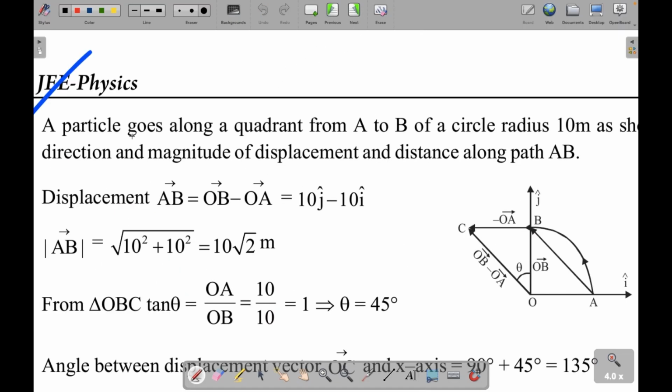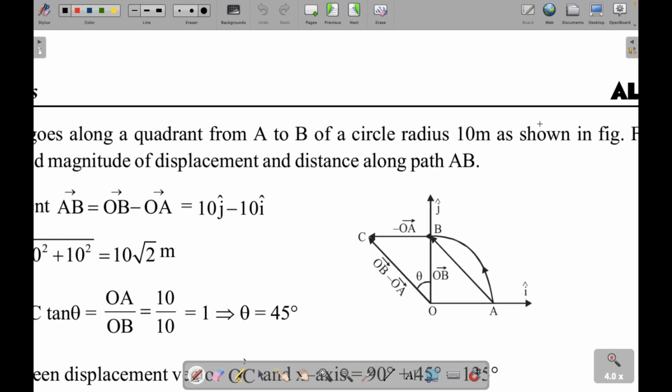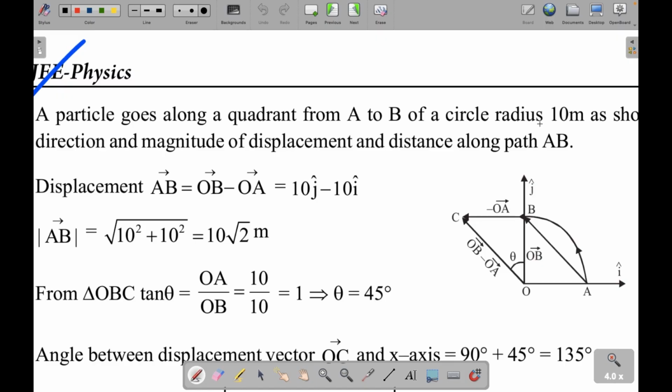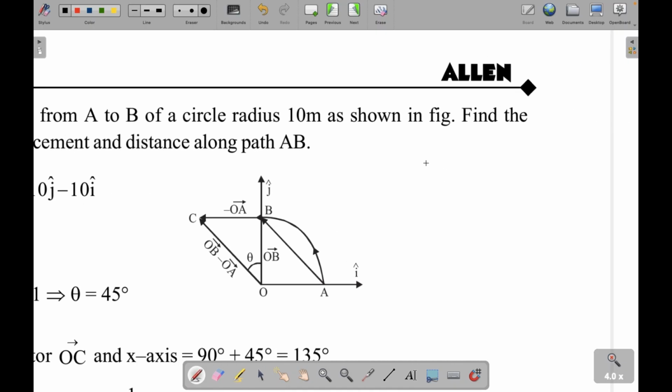So this is the first question. A particle goes along a quadrant from A to B of a circle of radius 10 meter as shown in figure. Find the direction and magnitude of displacement and distance along the path AB. Here the starting point is A, the ending point is B. First of all, find the position vectors.